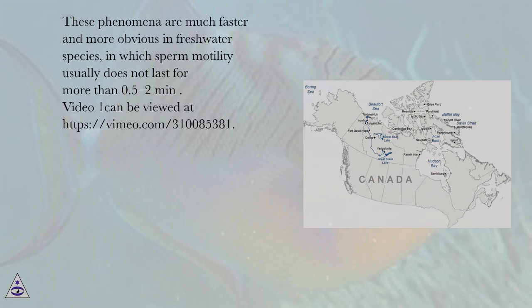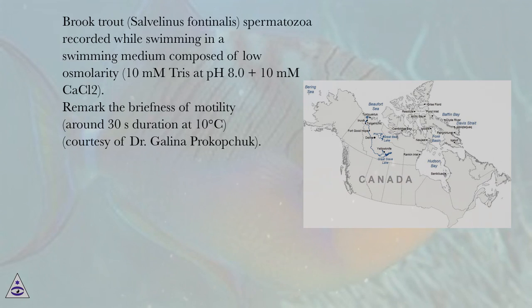Video 1 can be viewed at https://vimeo.com/310085381. Brook trout, Salvelinus fontinalis, spermatozoa recorded while swimming in a swimming medium composed of low osmolarity, 10 Tris at pH 8.0 plus 10 CaCl2. Remark the briefness of motility, around 30 s duration at 10 degrees Celsius, courtesy of Dr.